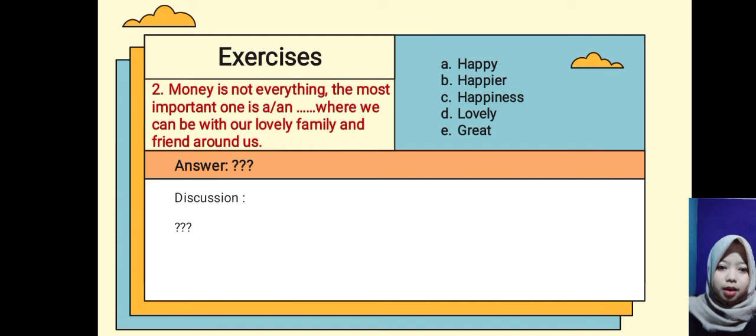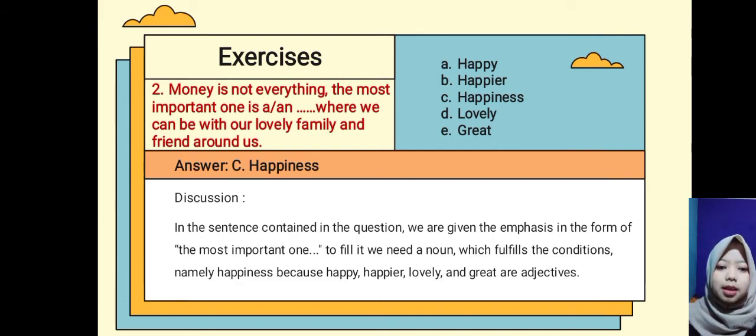Number 2. Money is not everything. The most important one is a or an. Fill the blank. Where we can be with our lovely family and friends around us. Okay, the answer is C. Happiness.